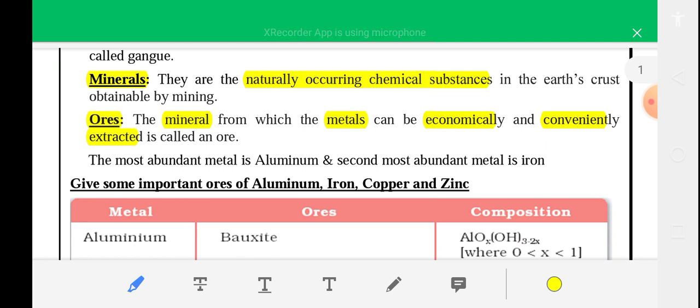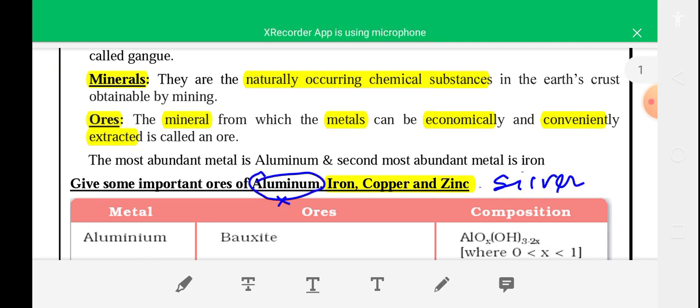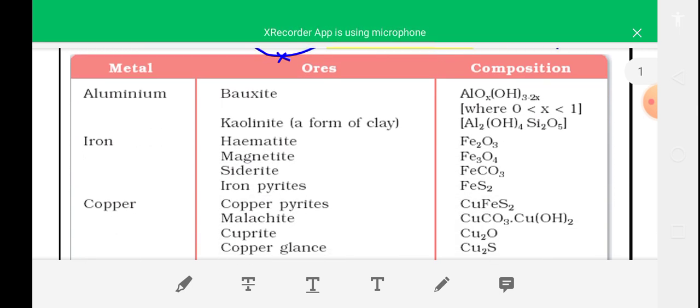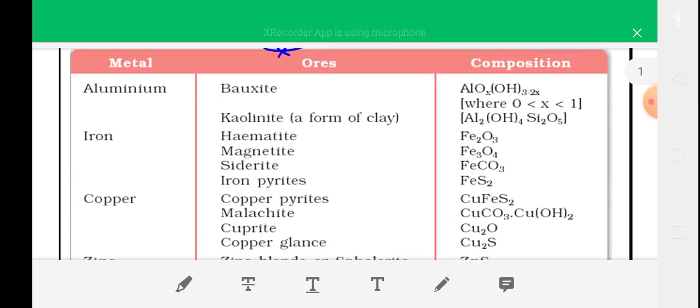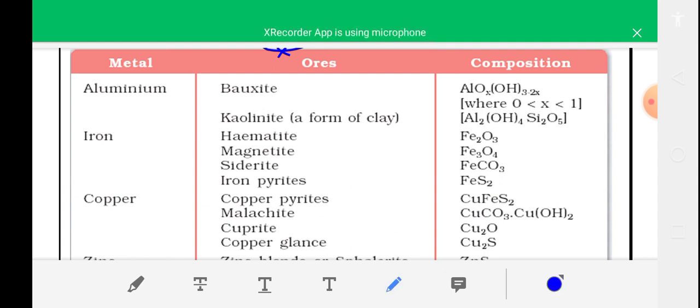Okay, so in this chapter you have to read about the extraction of four metals according to the syllabus: iron, copper, zinc and silver. Aluminum is not given in the syllabus. So iron, copper, zinc and silver, you have to read only about these four metals. First you have to know what are the different ores of iron, copper, zinc and silver. I have told that aluminum is not given in the syllabus, so aluminum is not required.